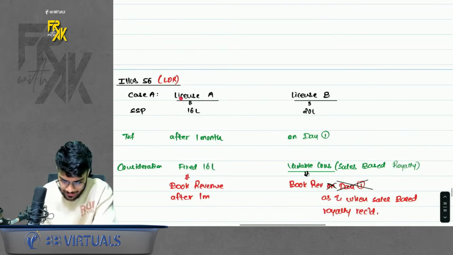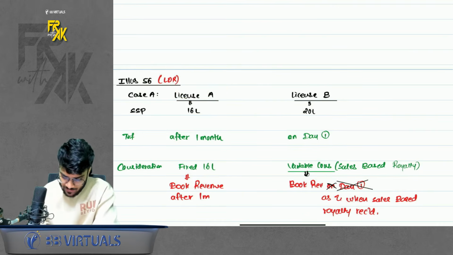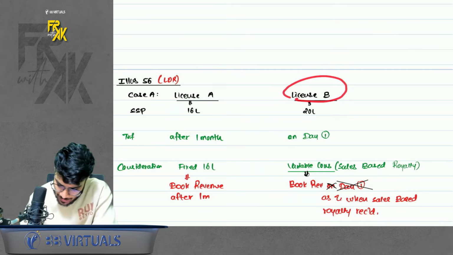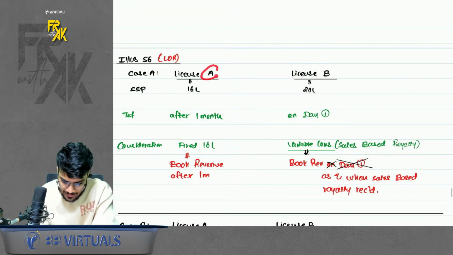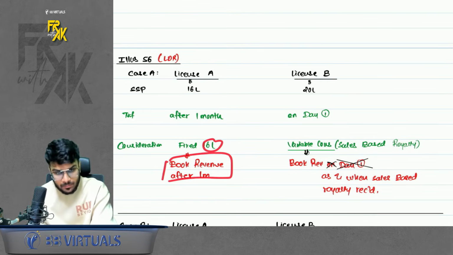So you can say, see, in license A, first I wrote the SSP of both the licenses. Then when it is getting transferred. So license A is getting transferred after 1 month, so we will book the revenue after 1 month. License B getting transferred on day 1, so book the revenue on day 1 normally. But for license A, consideration is fixed, 16 lakhs. When to book the revenue? Book after 1 month. Simple.